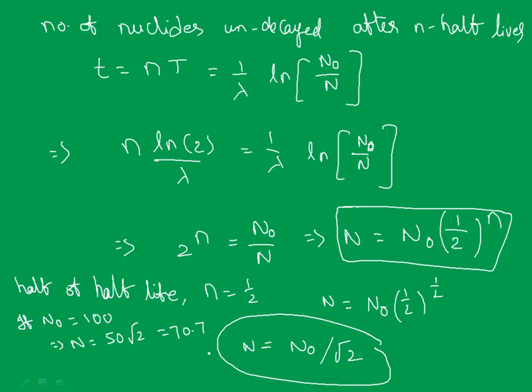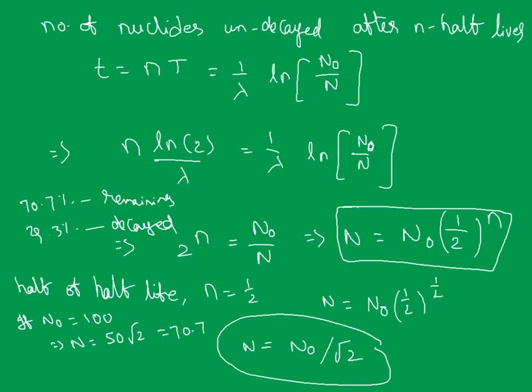Okay, this means 70.7% of nuclei remain and 29.3% of nuclei decayed. That's it, right? These are the number of nuclei, and capital N refers to the number of nuclei present at that time. So 70.7% we got, which means 29.3% decayed. So 70.7% remaining after half a half-life, while 29.3% decayed. Are you getting the point here? 29.3% of the nuclei decayed.